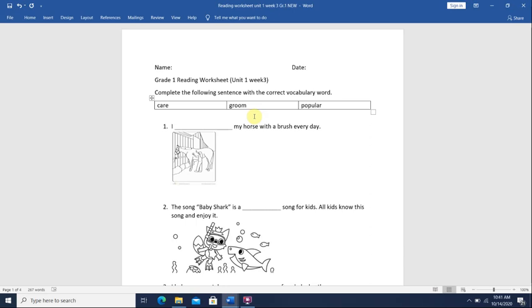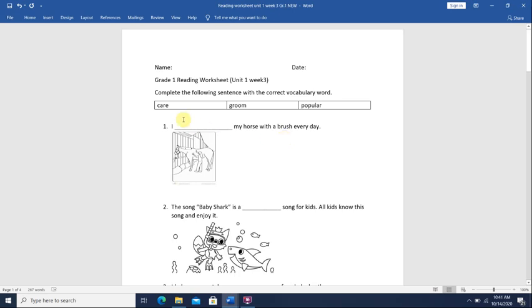Okay, let's try to answer these sentences with one of these vocabulary words. Number 1, it says, I blank my horse with a brush every day. Here we hear the word brush. Remember, what are we doing with the brush?